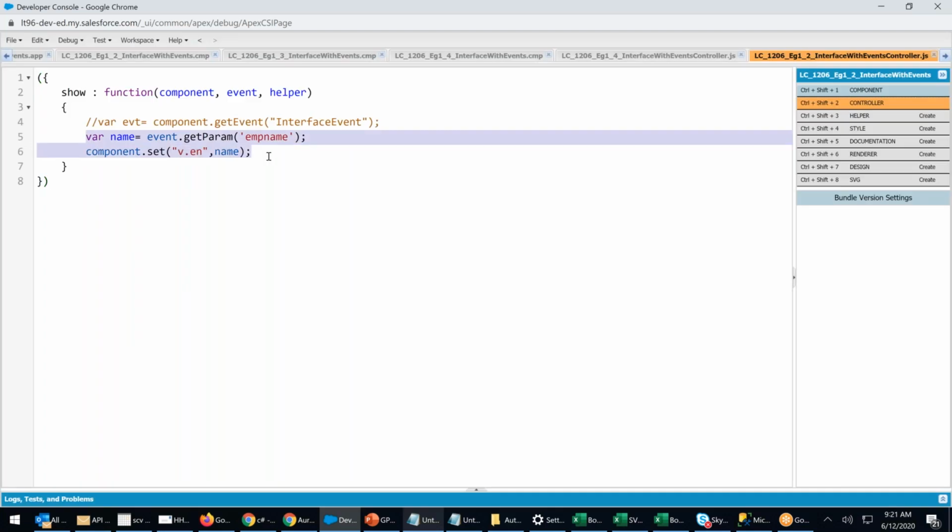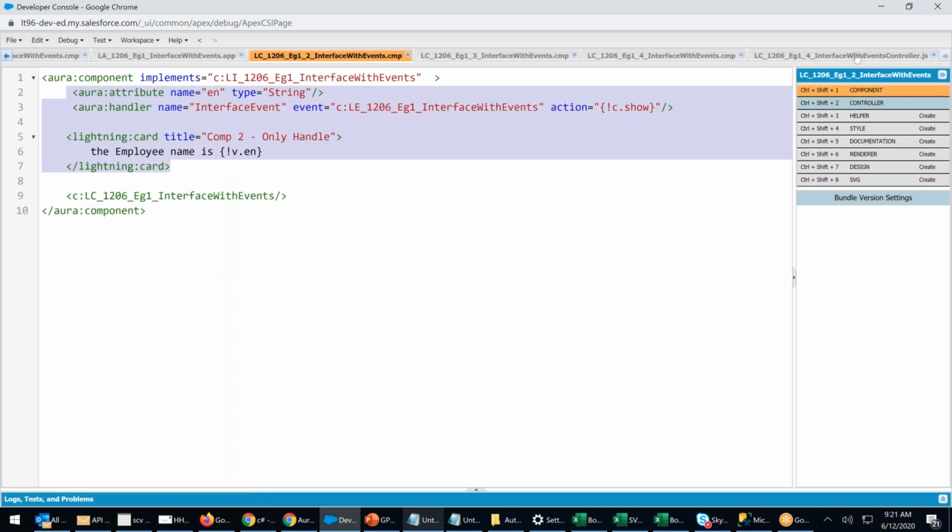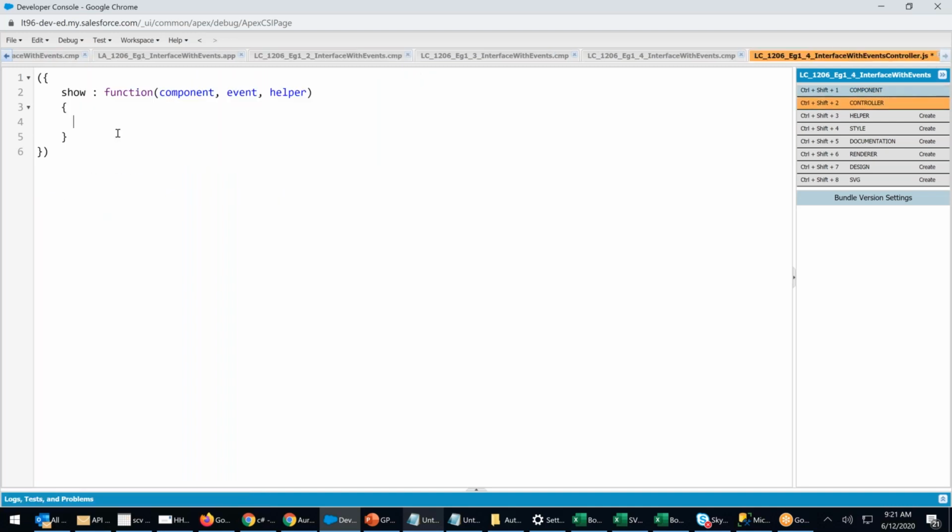In component 4, how to get the value? Simple, 2 lines. Control C. Component 4, from the same, get the value. That means from the same event, the event is inside the interface. It can store 2 values. It can store how many values? 2. Rupam and Ravi. See that? Now this 4 I'm calling in the app.